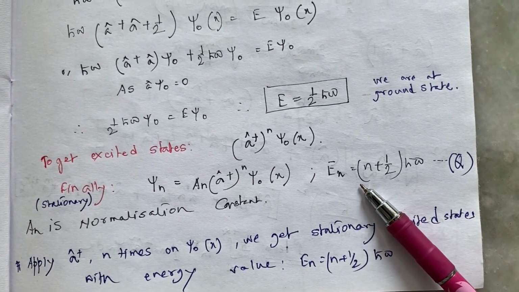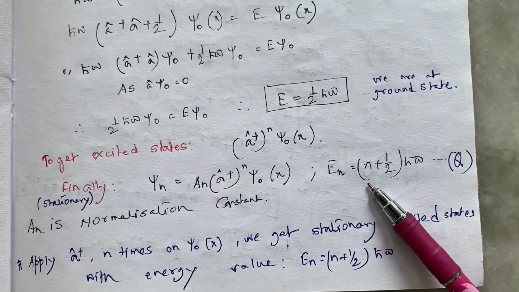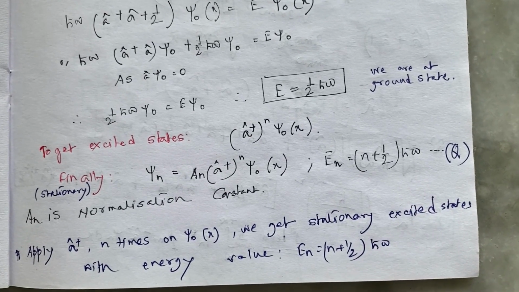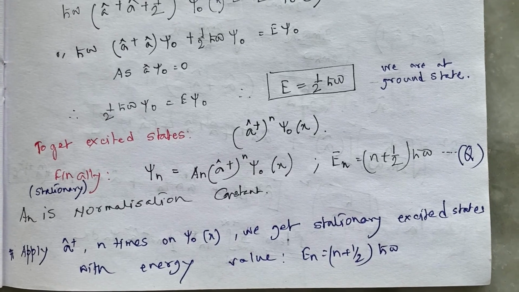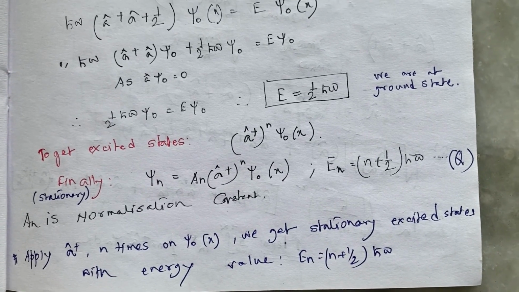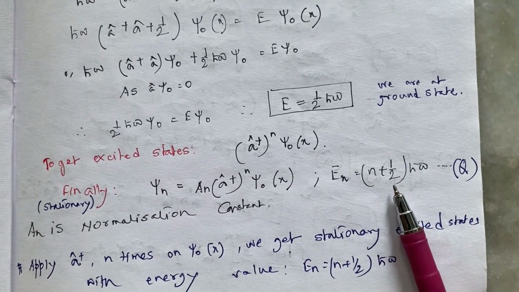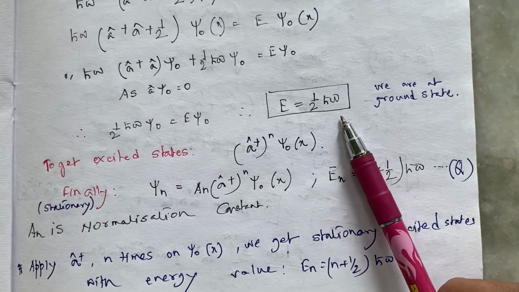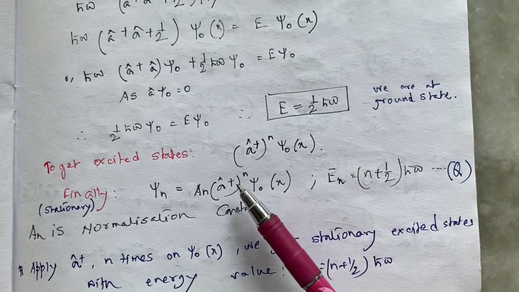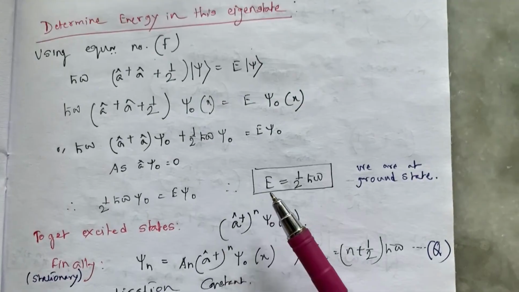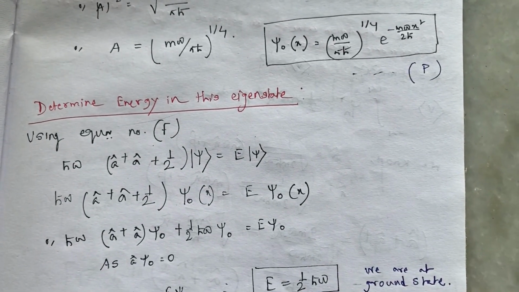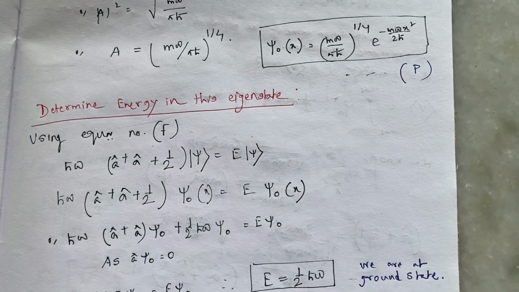So this is the energy value of the nth excited state. So in total we have the excited state energy value, the ground state energy value, the excited state wave function, and also the ground state wave function of the harmonic oscillator.